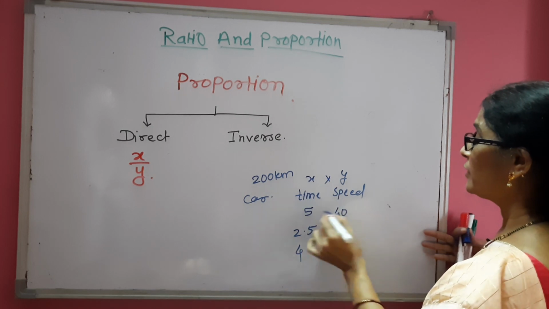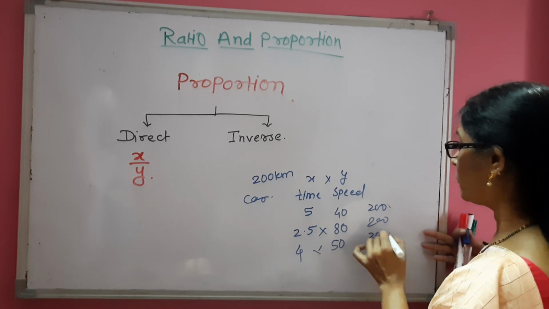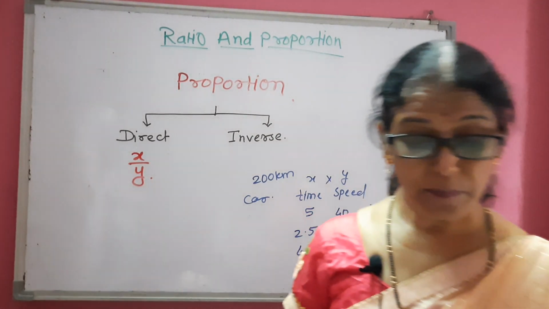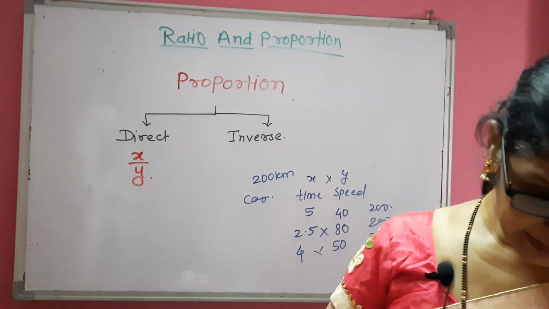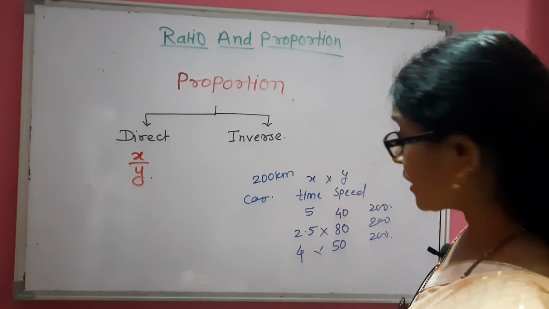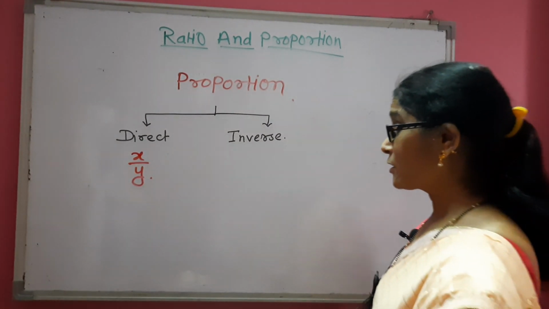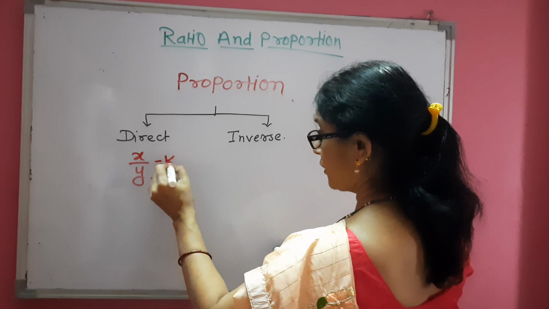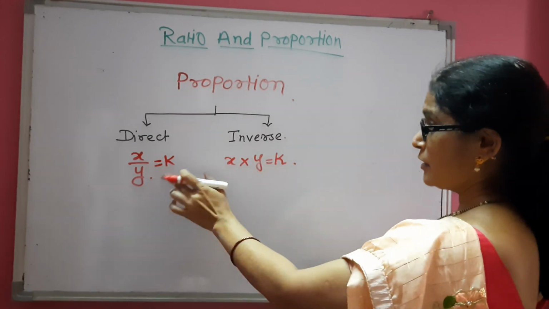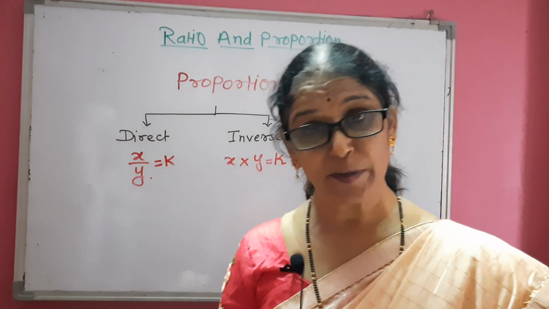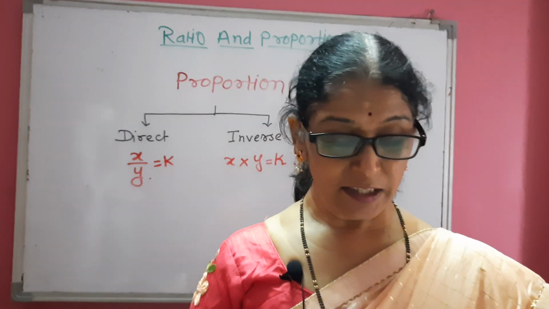Take the product of this. X into y is 200, x into y is 200, x into y is 200. So this is the example of inverse variation. Means in such a case we say that there is inverse variation. So if there are two quantities x and y such that their product is constant, here x upon y is equal to k, which is constant, and here x into y is equal to k, which is constant. So when the ratio is constant, then there is direct proportion or direct variation, and when the product is constant, then there is inverse variation.